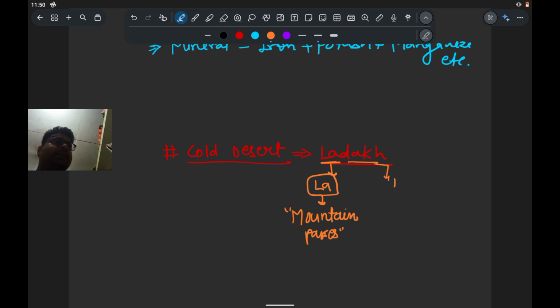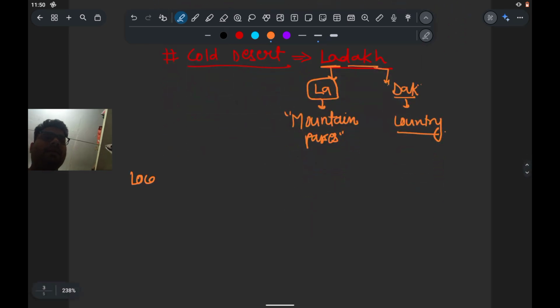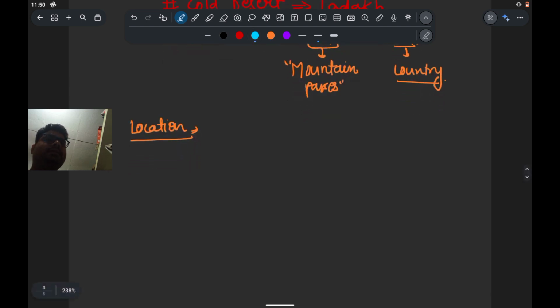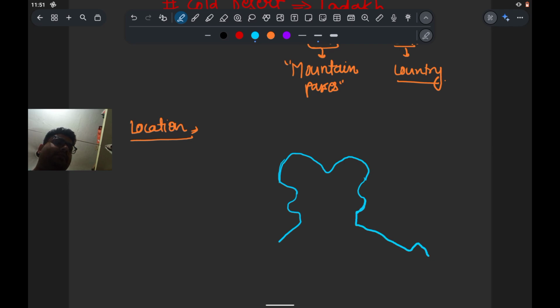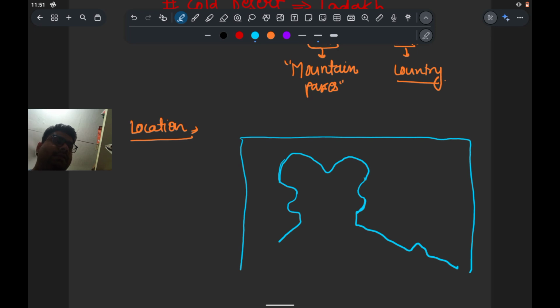The second word is Dakh. Dakh means the country. So if we talk about its location, if you draw the map, suppose this is the map of the north of India.